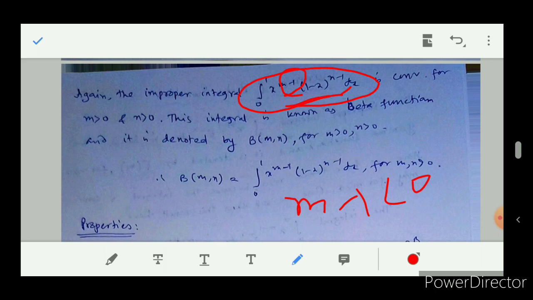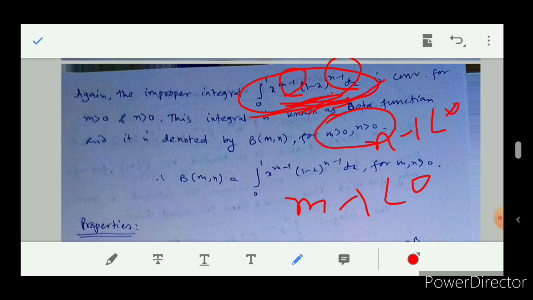If the power of 1 minus x, that is n minus 1, is less than 0, then it will be improper at x equal to 1. We will see that by using the mu test. It's a very simple test. It will be convergent for m greater than 0 and n greater than 0.